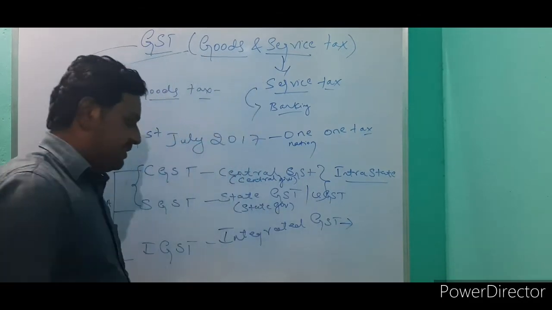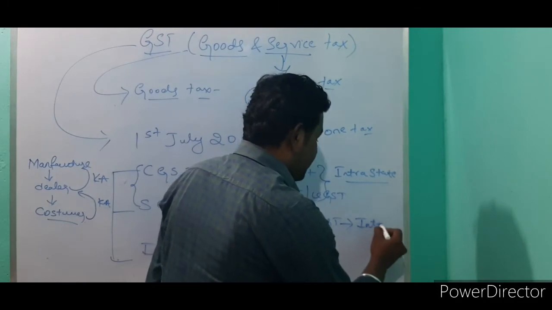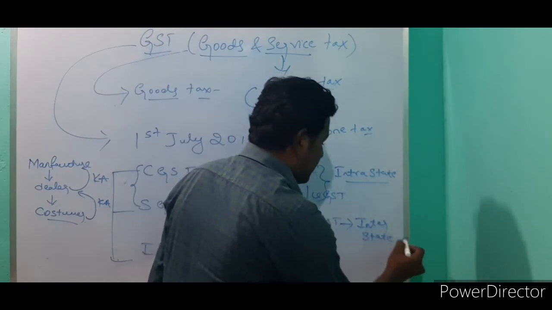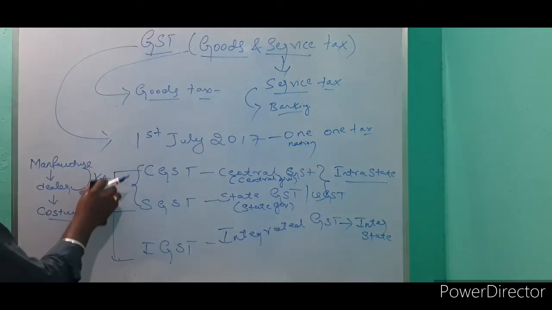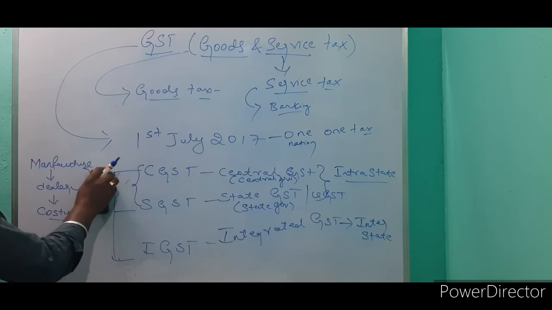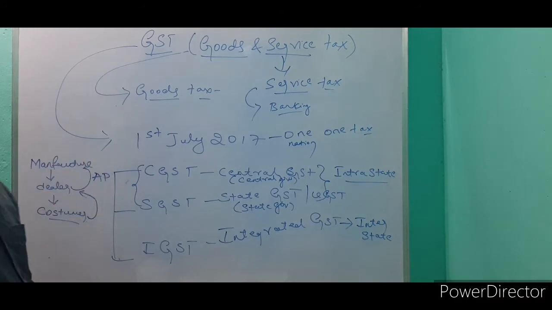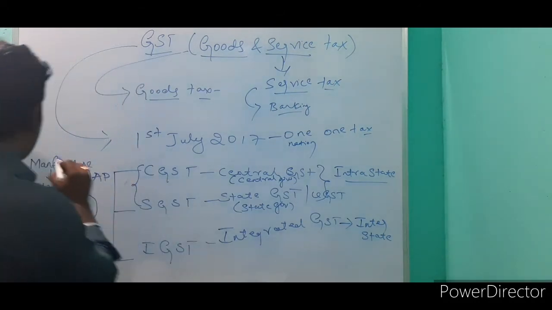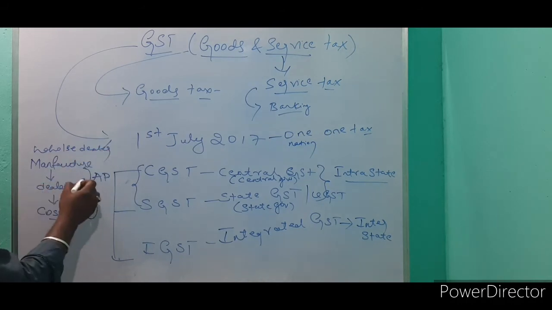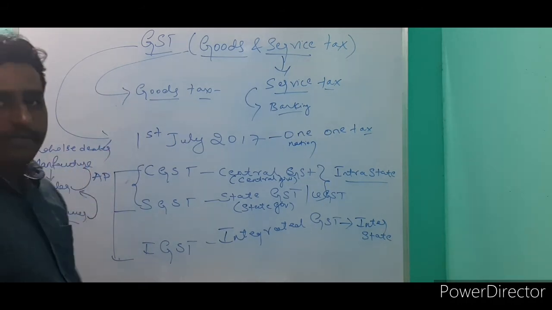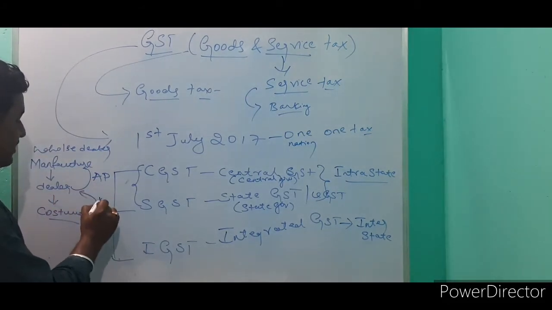In integrated GST, the transaction happens inter-state. Suppose the dealer buys goods from a manufacturer or wholesale dealer in AP, but the customer buys goods from the dealer in Karnataka.